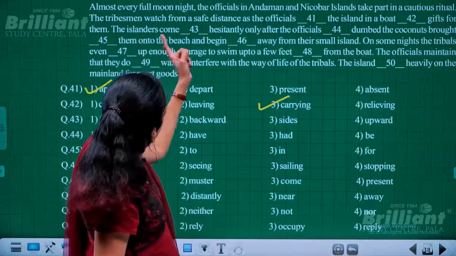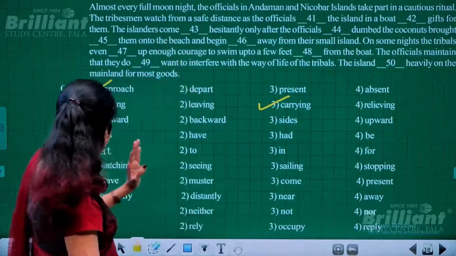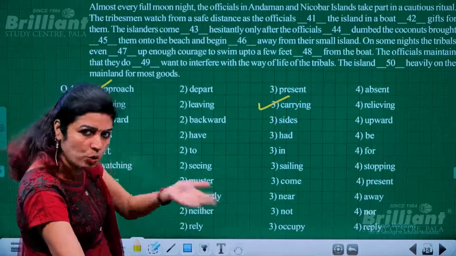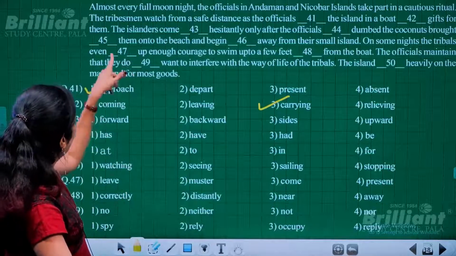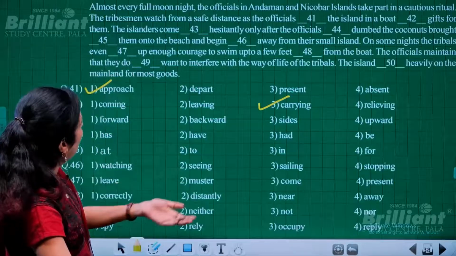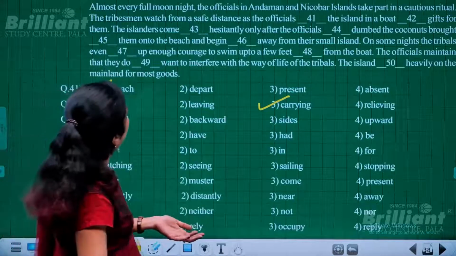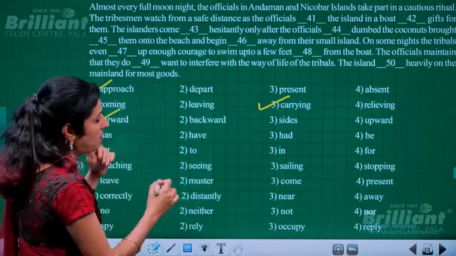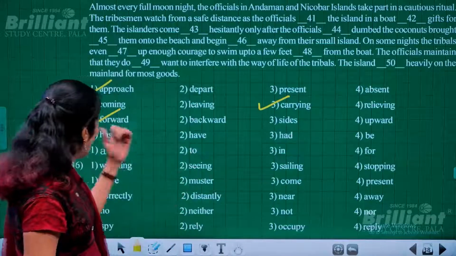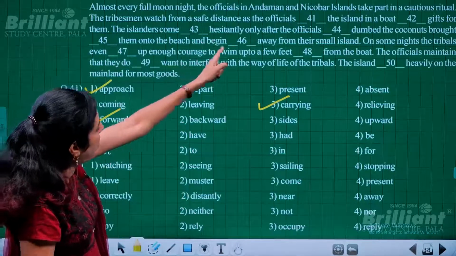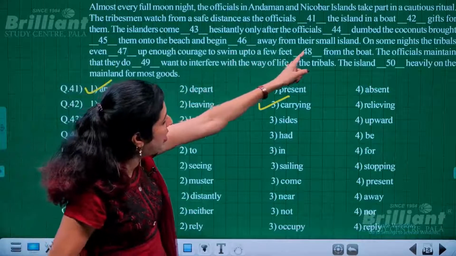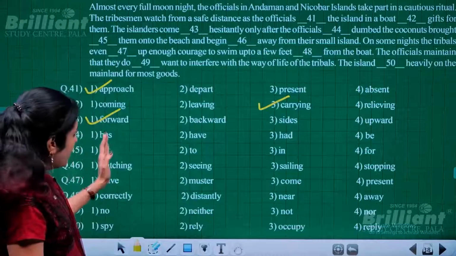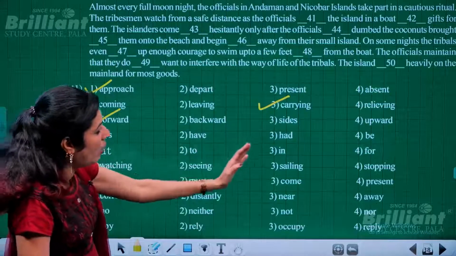The islanders come forward hesitantly. You don't come backward, you move backward, right? With the word come, that means to approach or to step forward. Not come sides or come upward, it is come forward. Come forward hesitantly only after the officials have dumped, had or be.